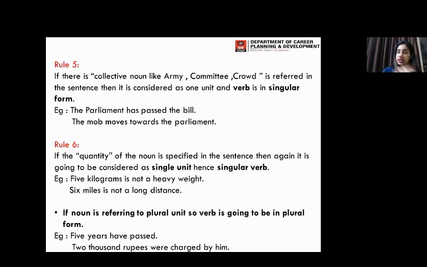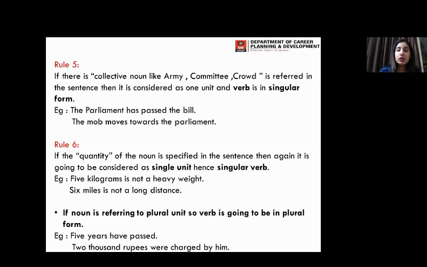A collective noun is made from a group of people together or a group of animals together, so the group of something, whether you're talking about living things or non-living things. The galaxy of stars is non-living, but a mob or a crowd is talking about people, so living things. Irrespective of that, a collective noun is going to be taken as singular, so the verb is going to be singular. Like the parliament has passed the bill. So has is in the singular form.